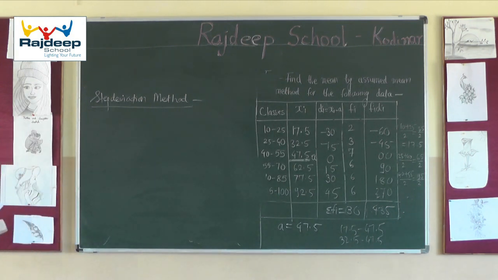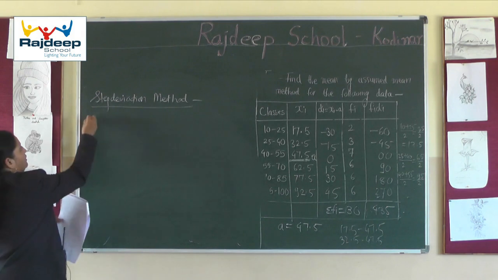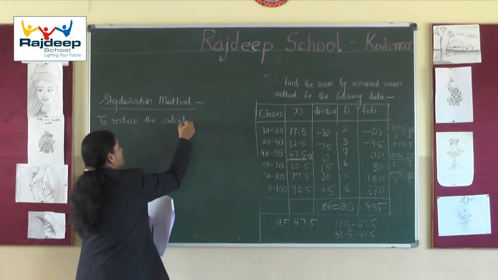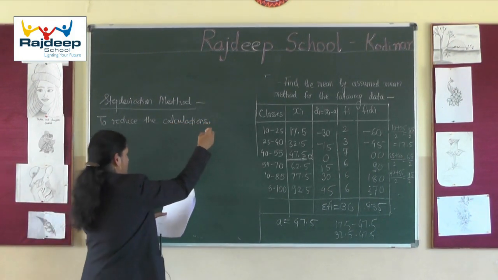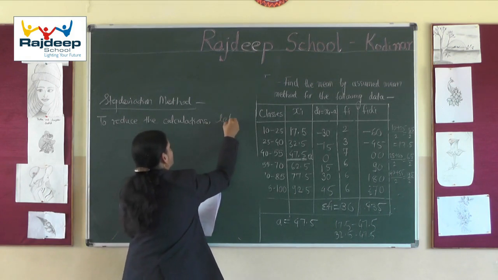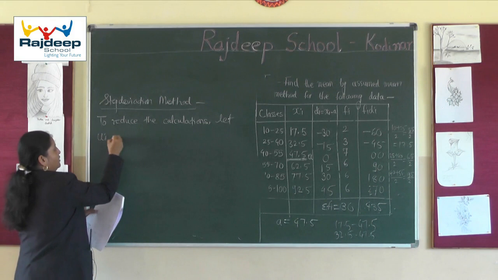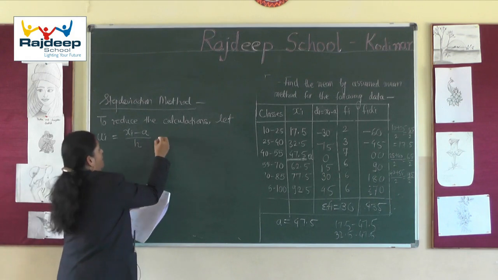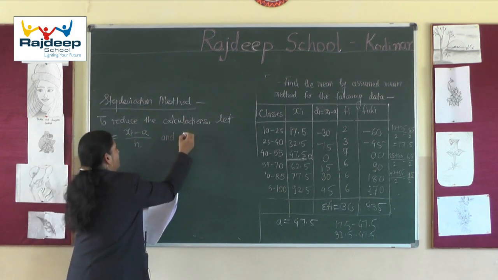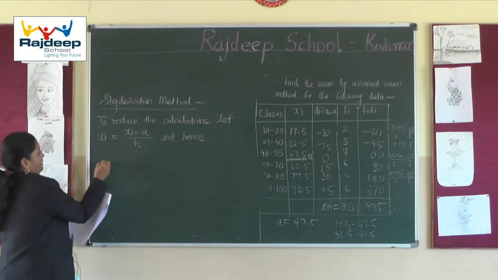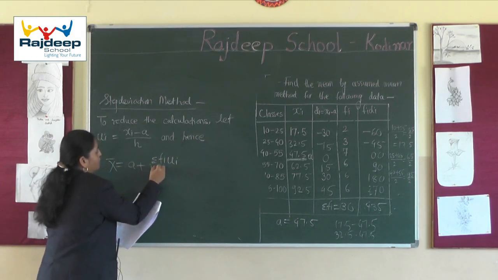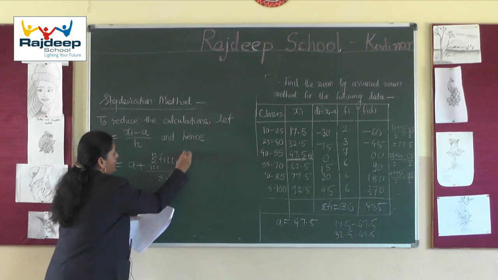For that I am taking one example. Before that we will see, to reduce the calculations, let ui be equal to xi minus a divided by h, and hence x bar will be a plus sigma fi ui, i goes from 1 to n, divided by sigma fi, into h.